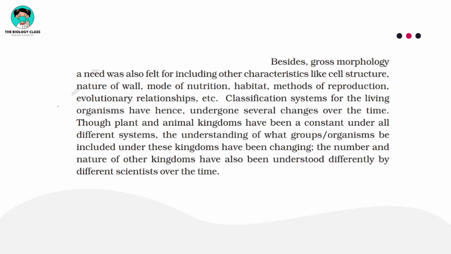So here you can see that if we are choosing only one scientific character, that is the gross morphology, then also it is not a very promising classification system. As I have told you, a good classification system should have many characters. So other characters should also be included. For example, what is the structure of the cell? How a cell looks in an organism. What is the nature of the cell wall? Is the cell wall present or absent, and if it is present, from which chemical is it made? What is the mode of nutrition?